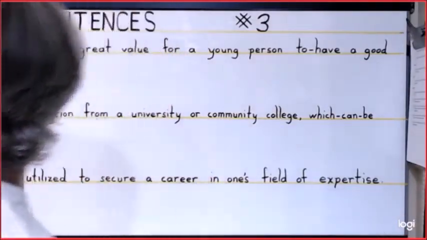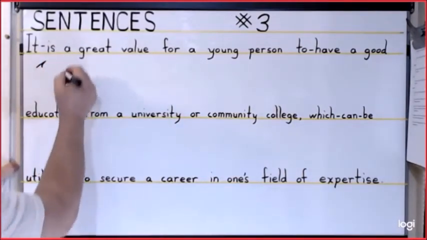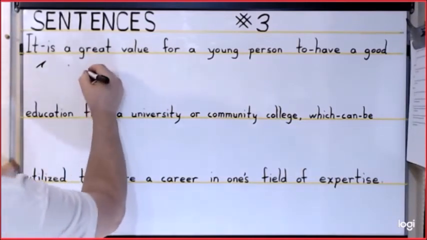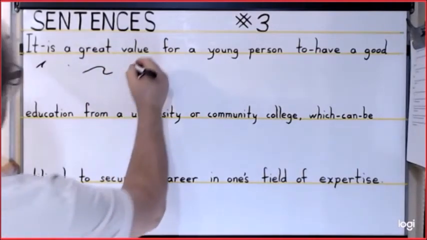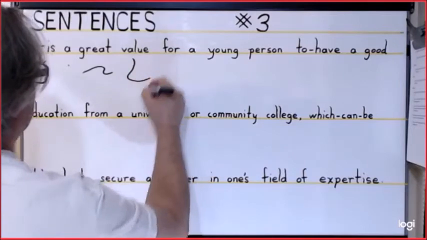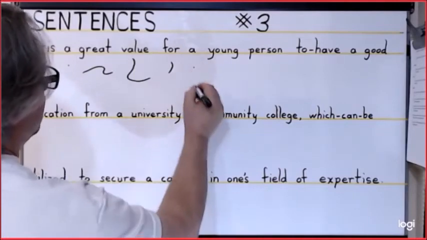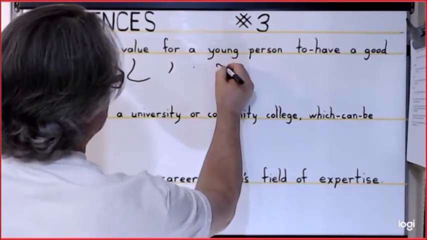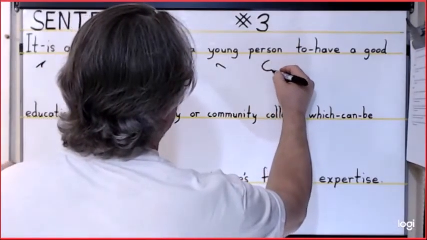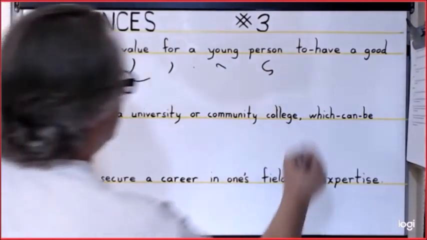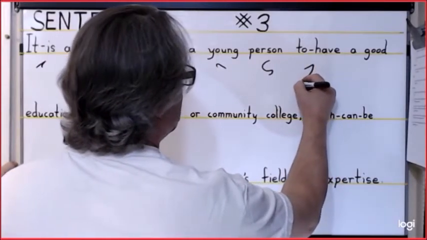For sentence number 3, start with the phrase it is, which is a T and S, the dot for A. Great, the short form, which is just G, R. Value is V, L, also a short form. Or, just letter F. Dot for the A. Young is the U and the NG stroke. Person is P, R, and the right S. To have, we'll just use the T. We'll omit the U there, and then write the V.